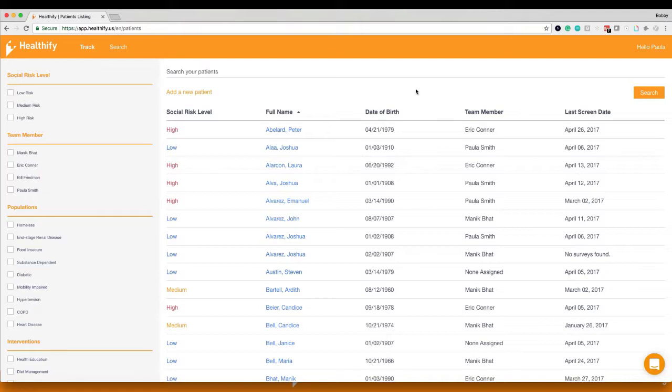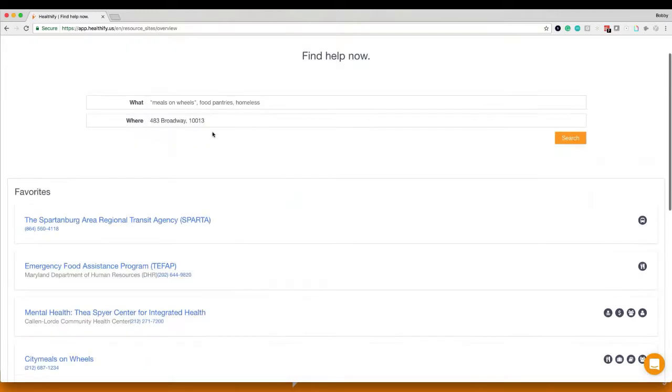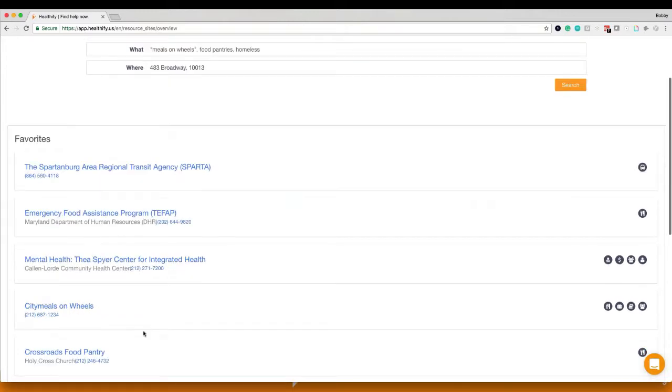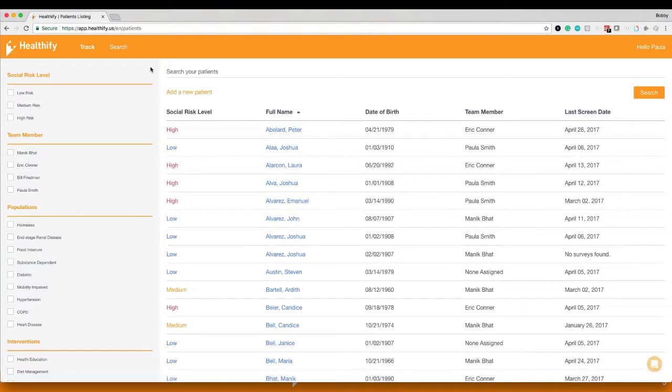So immediately, this is what the Healthify Track platform looks like. If you've used Healthify Search before, you're probably familiar with something that looks like this, right? We've got the what and the where. We've got our favorites down here. But then if you go up here, when you have Track enabled, this is what the Track platform looks like.